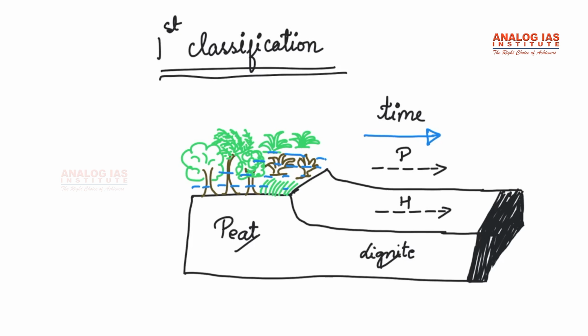When the plants in the swampy forest die, a layer is formed over it, and that is called peat. After a few years, with pressure and heat, peat gets converted into lignite. With more pressure and more heat, lignite gets converted into bituminous coal.